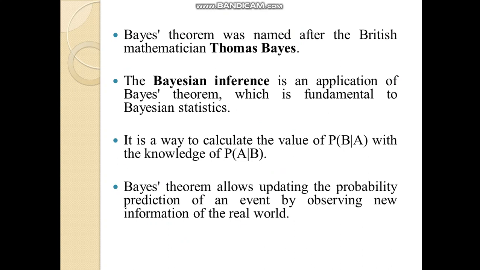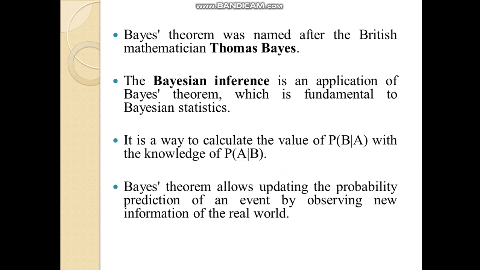Bayes theorem was named after the British mathematician Thomas Bayes. Bayesian inference is an application of Bayes theorem, which is fundamental to Bayesian statistics. It is a way to calculate the value of P(A|B) with the knowledge of P(B|A).